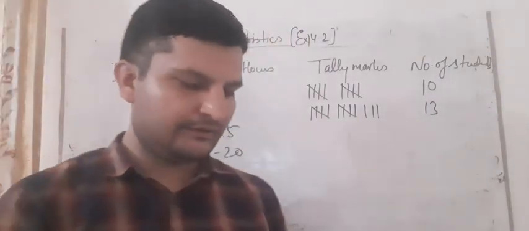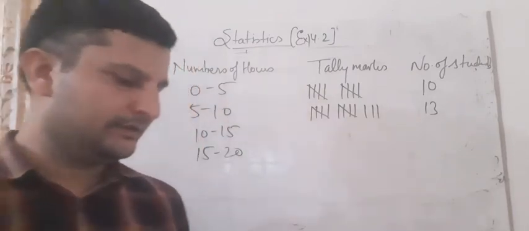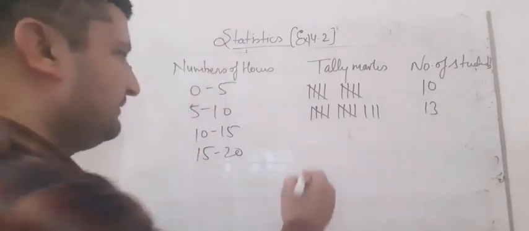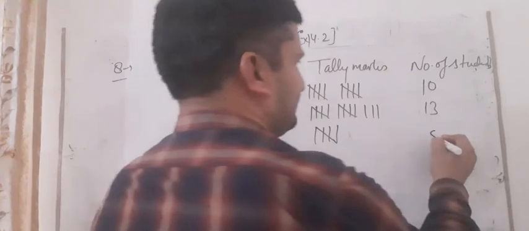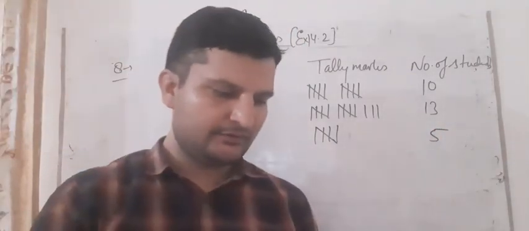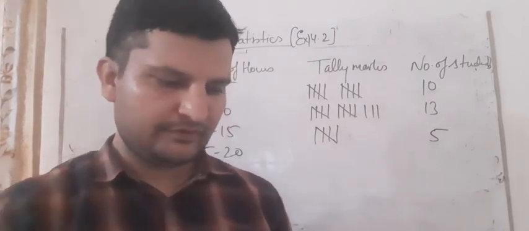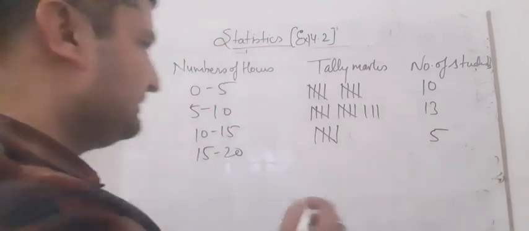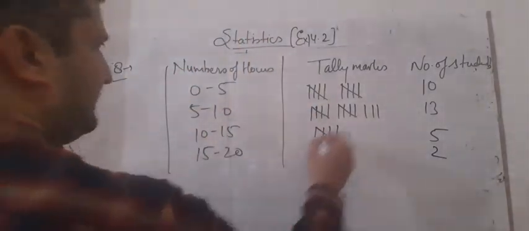And now 10 to 15. 10 to 15 means 10 to 14 will come, 15 will not come there. 10 to 15 are 1 2 3 4 and 5. 5 are coming between 10 to 15. And 15 to 20, how many are there? I think less, 1 and 2. 15 to 20 means one is 15 and one is 17. So these are coming 2. This is the table.